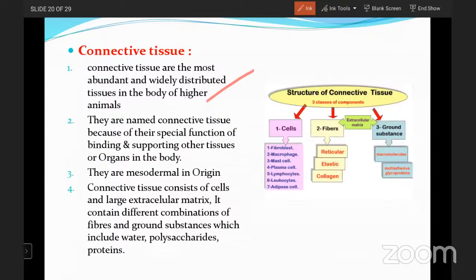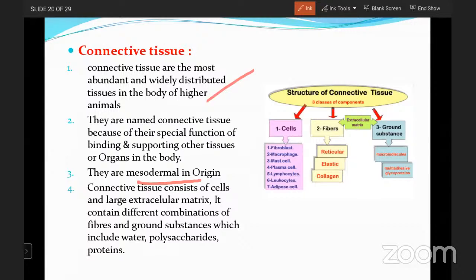They are named connective tissue because of their special function of binding and supporting other tissues or organs in the body. They are mesodermal in origin. Connective tissue consists of cells and large extracellular matrix. It contains different combinations of fibers and ground substances, which include water, polysaccharides, and proteins. Let me explain in detail about all these points: extracellular matrix, ground substances, fibers, and cells.